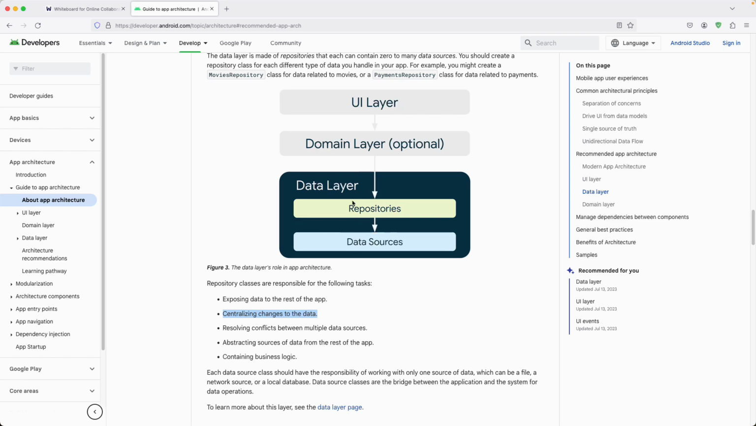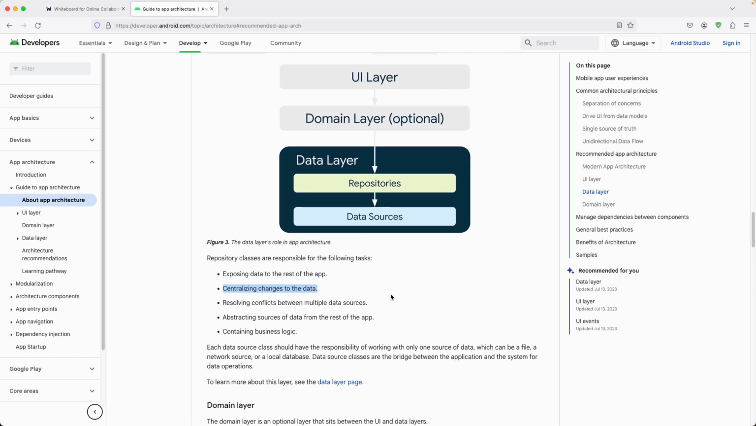The repository class in the data layer will be a centralized place where we will handle all of our creation, deletion, updating, and getting all of the data. Resolving the conflict between multiple data sources if you have them, abstracting source data from the rest of the app, and containing the business logic.